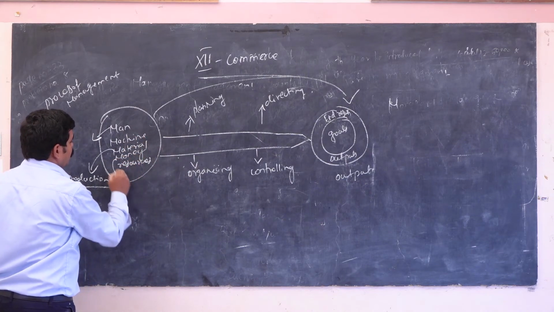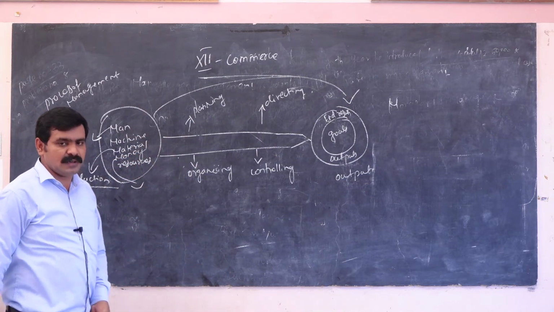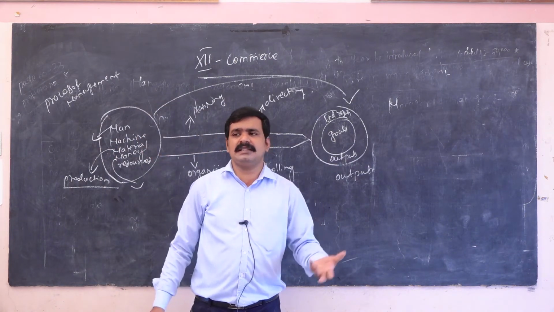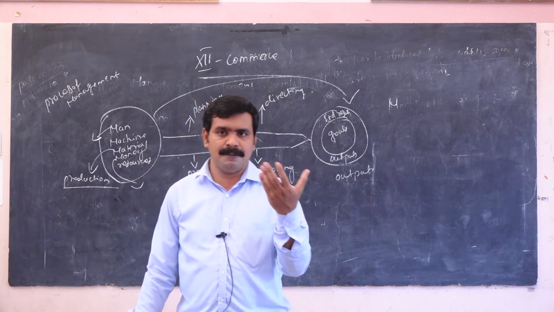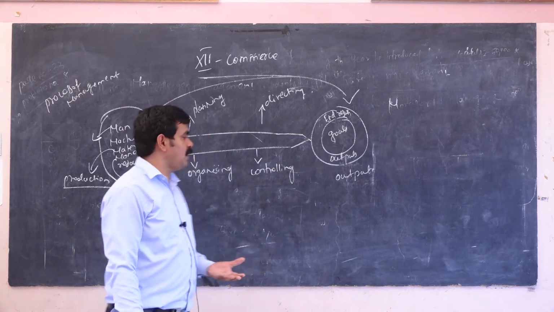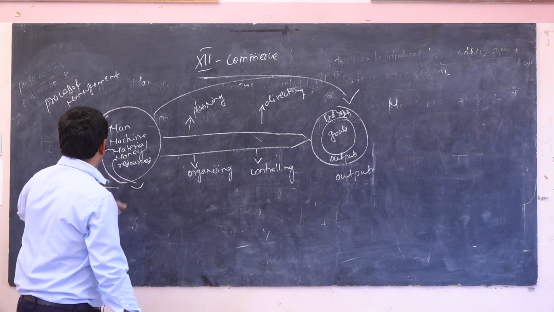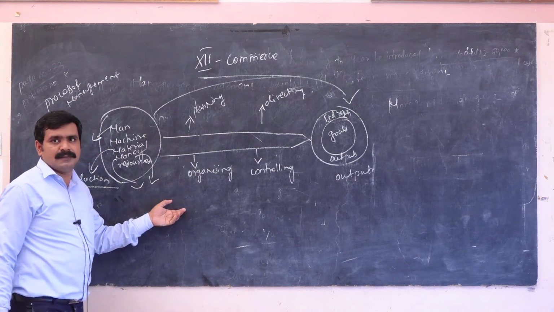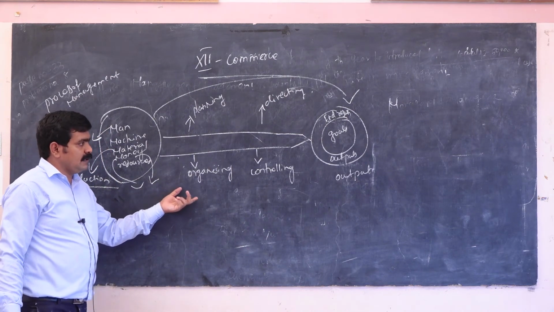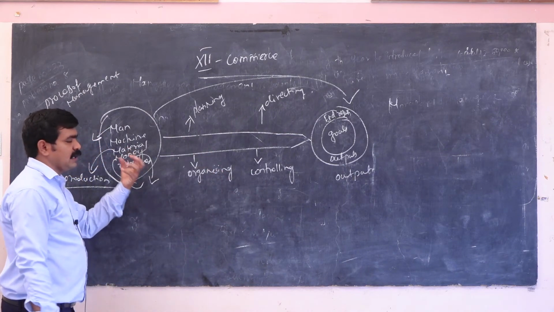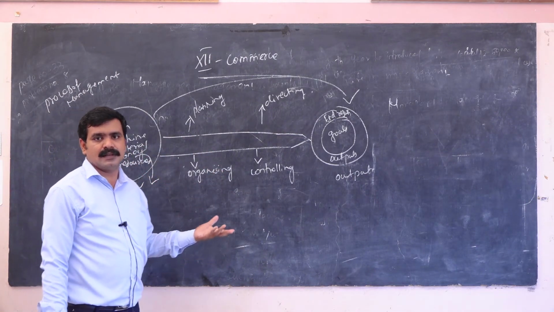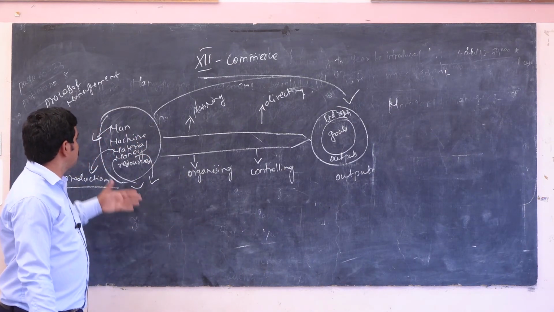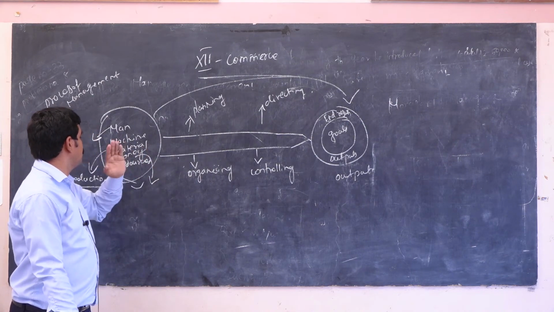Then money. Without money, without cash flowing, you can't purchase anything. You can't recruit any persons. That is a very important thing about money. Money is one of the assets. Without money you can't purchase anything, you can't recruit any persons, you can't give any salary, you can't purchase any raw materials, and you can't purchase any machines.